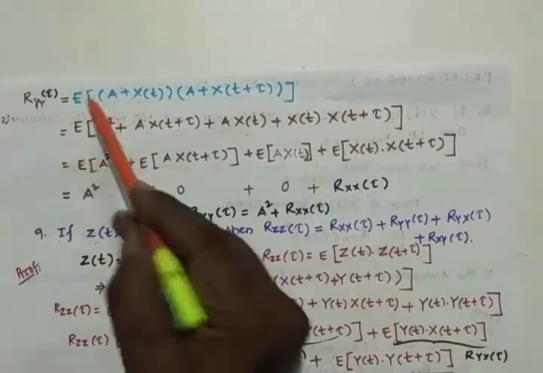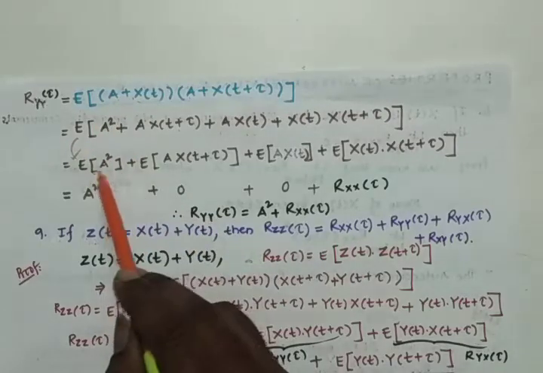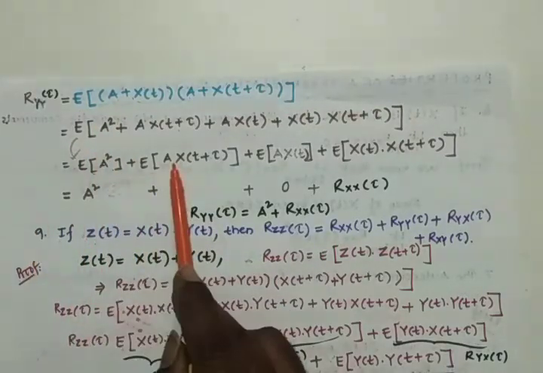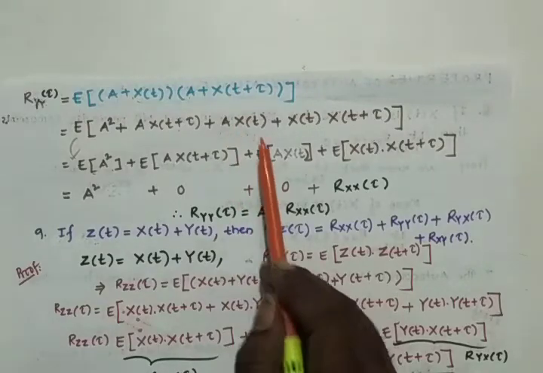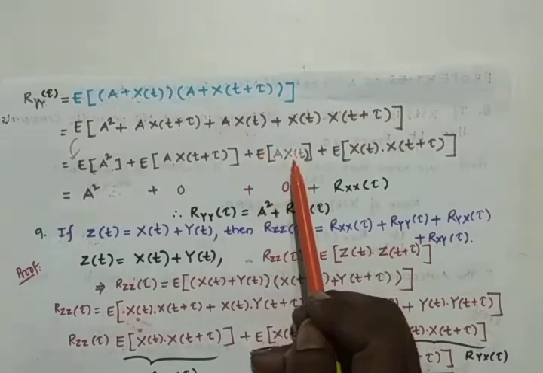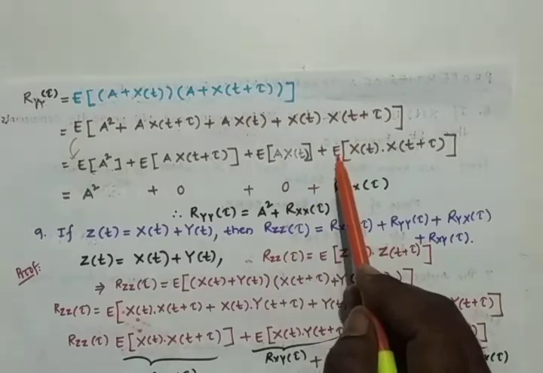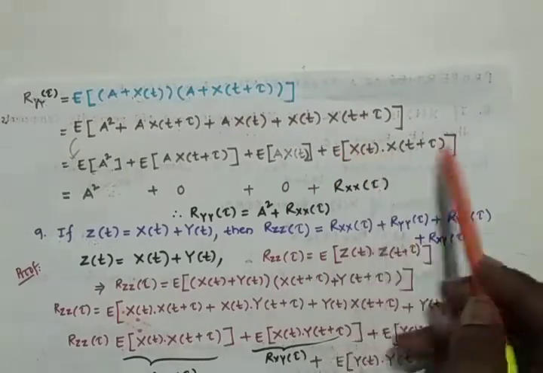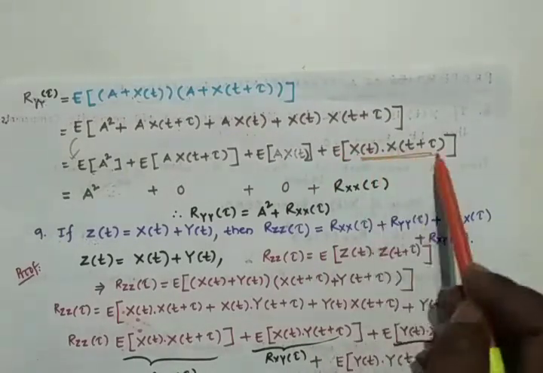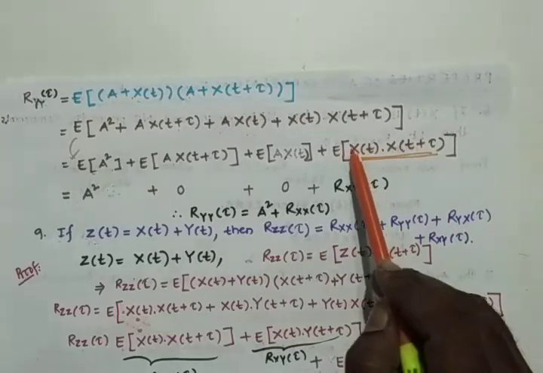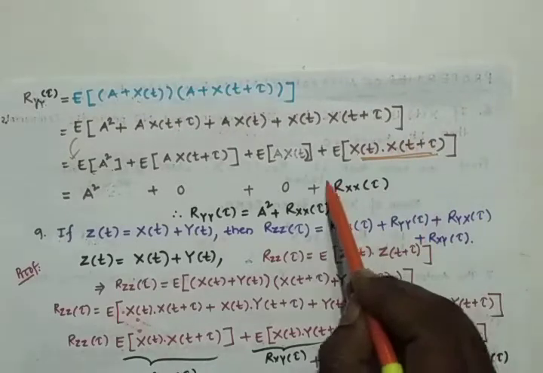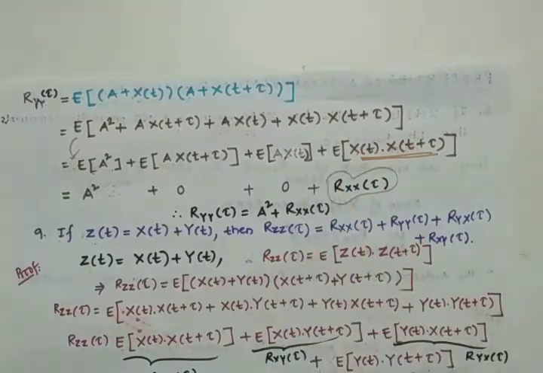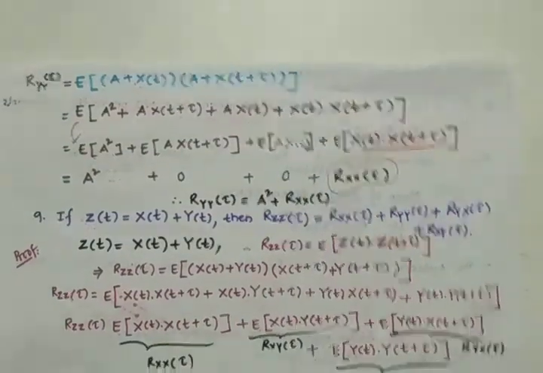Then I am applying the expectation individually: expectation of a square, expectation of a into x of t plus tau, expectation of a into x of t, and expectation of x of t into x of t plus tau. We know this one. It is the expectation of x of t into x of t plus tau. It is a standard formula for the autocorrelation.